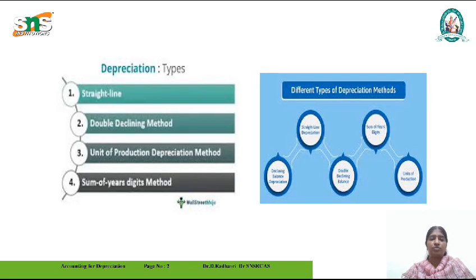The depreciation types we can see are the straight line method, the diminishing or written down value method, the sinking fund method, the annuity method, the insurance policy method, the revaluation method, and finally the machine hour rate method.